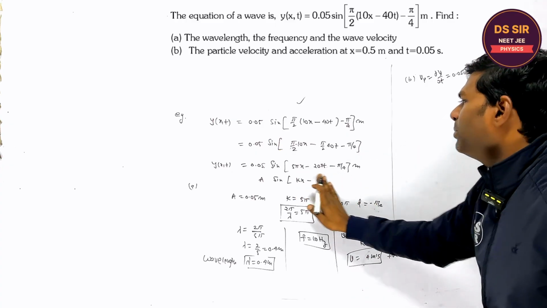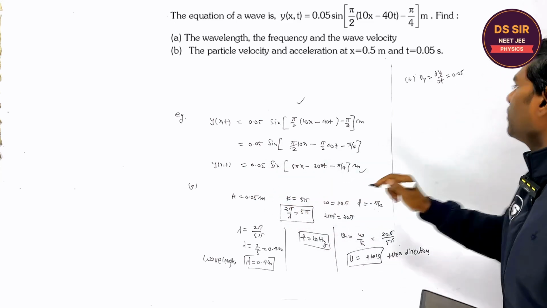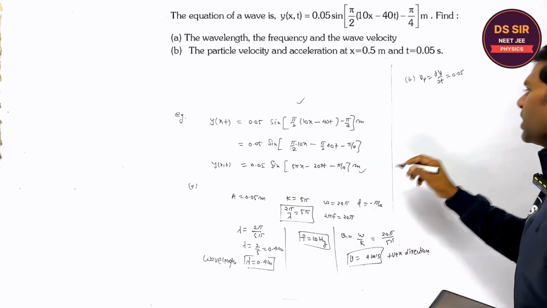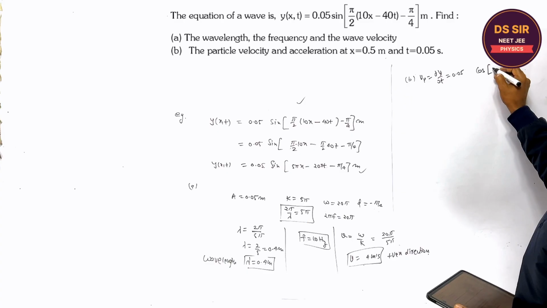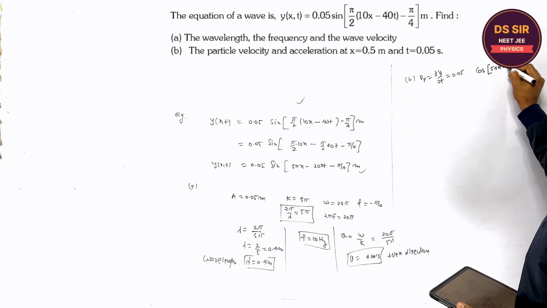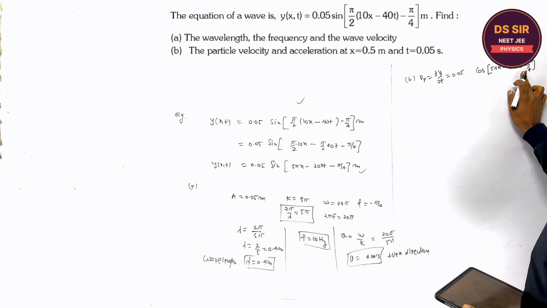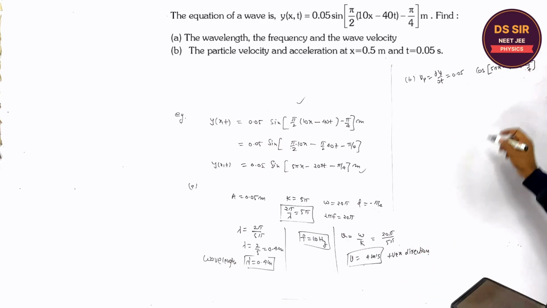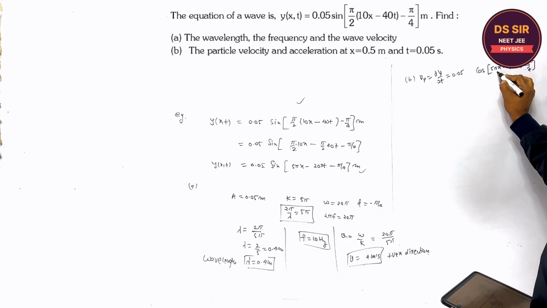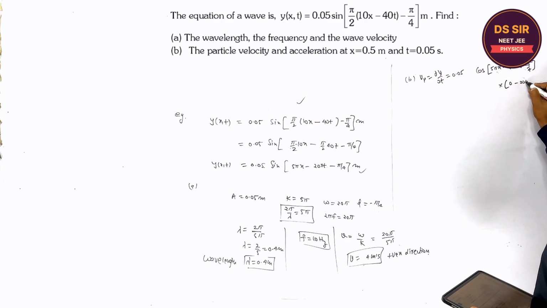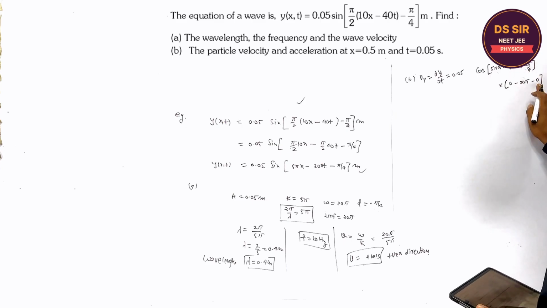I am differentiating this equation. 0.05, the differentiation of sine is cos of 5 pi x minus 20 pi t minus pi by 4. Differentiate this once again with respect to time t. If you differentiate, the x term's differentiation is 0, it is minus 20 pi, the t differentiation is 1 and the constant's differentiation is 0.